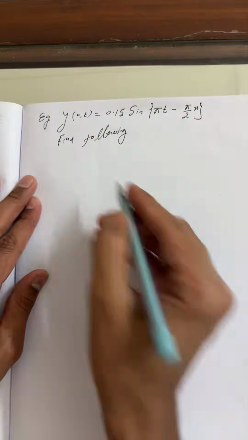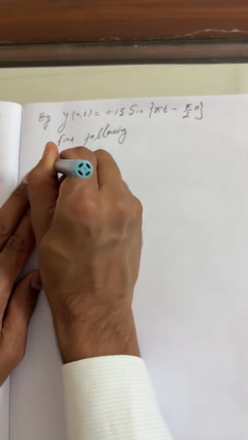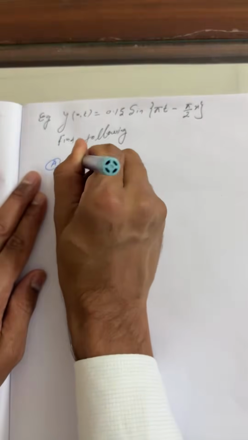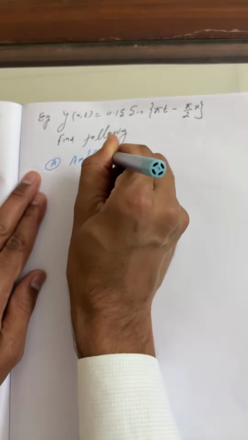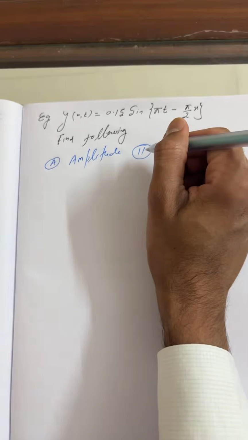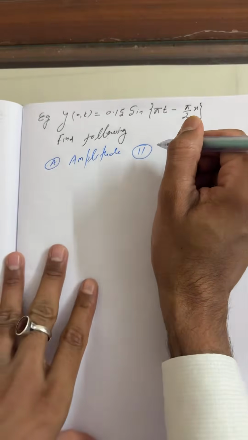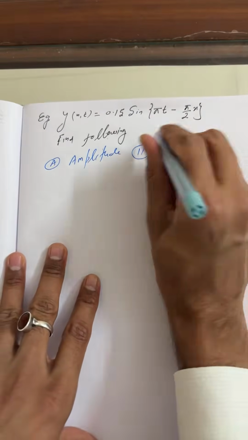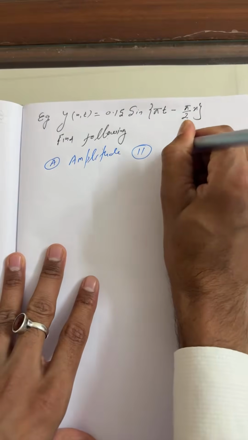Find the following. First one, amplitude. God bless you, I'm very happy with your response here. Next, angular frequency.